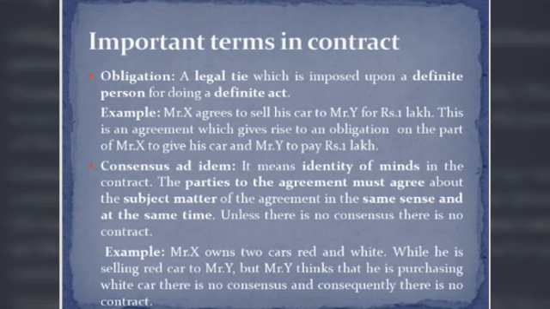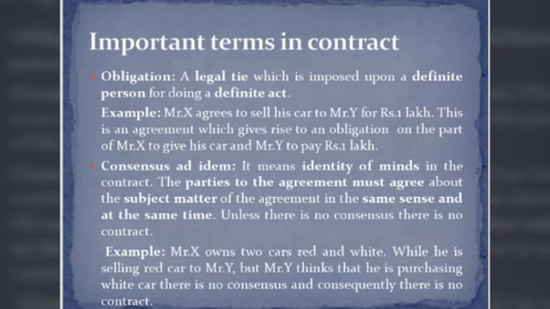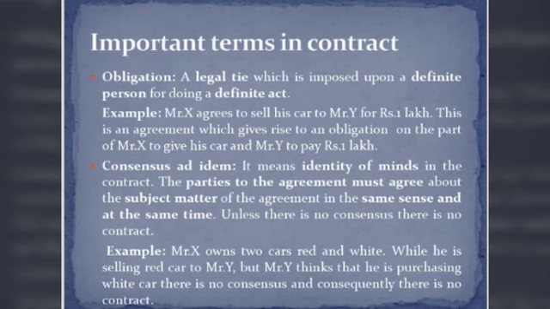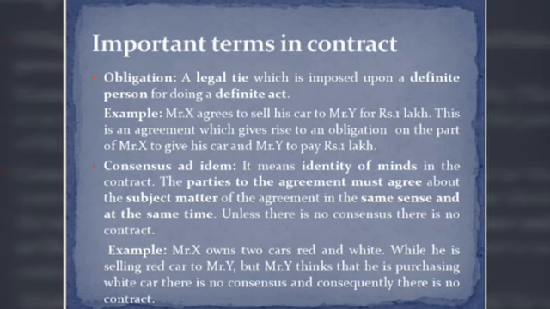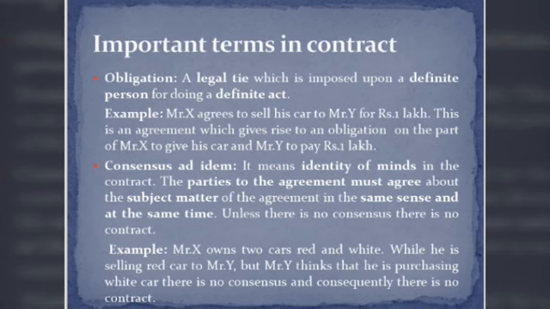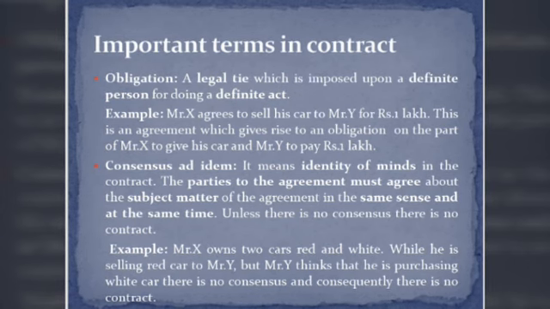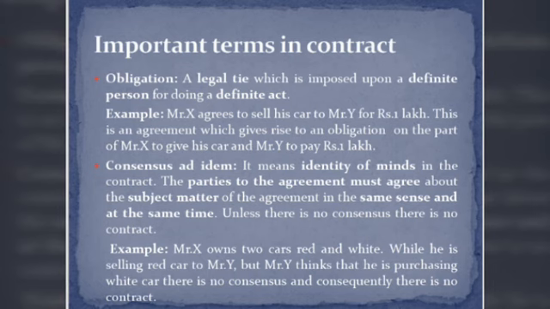Next one is consensus ad idem. What is consensus ad idem? It is the identity of minds in case of contract. The parties entering into the agreement must agree about the subject matter of the agreement in the same sense and at the same time. If there is no consensus, there is no contract.